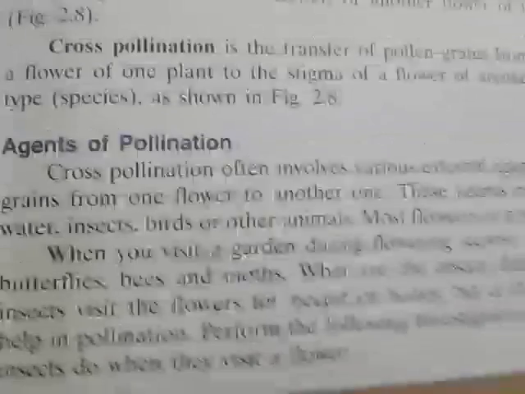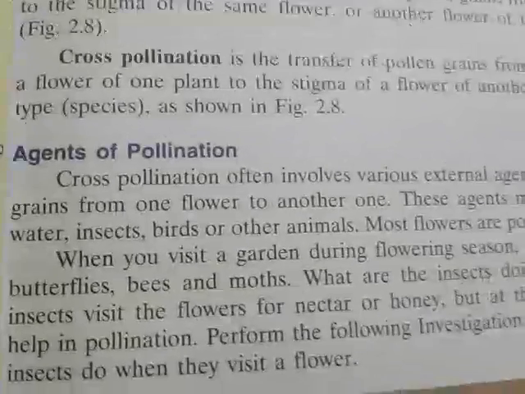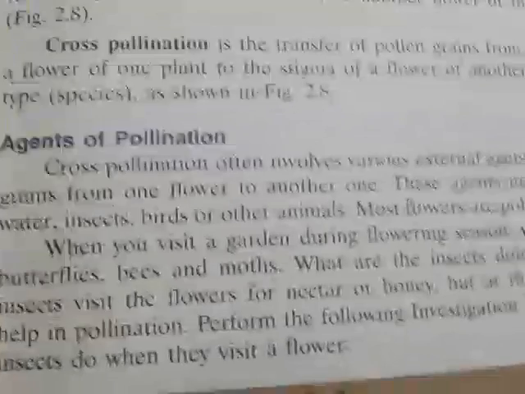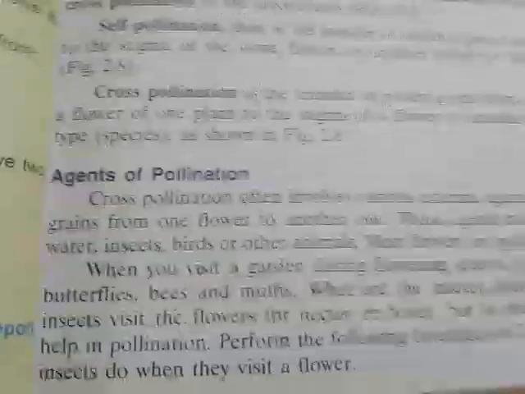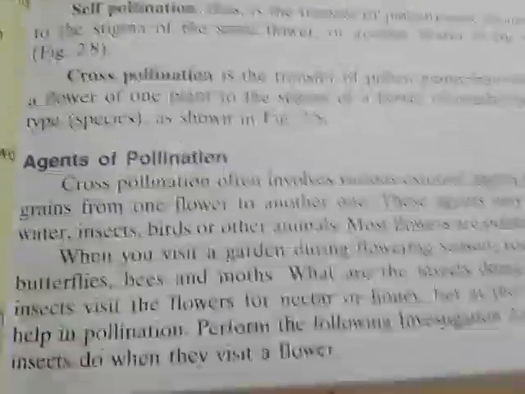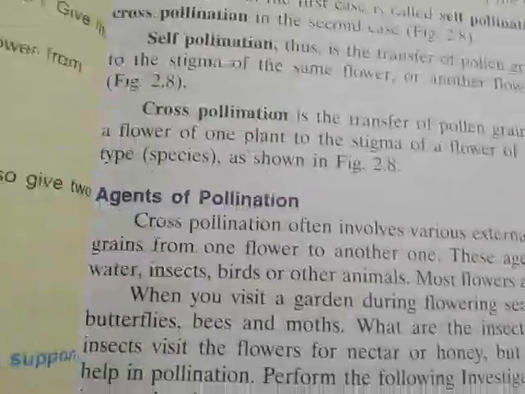When an insect visits a flower, the pollen gets deposited on the body of the insect. When these insects visit another flower, they deposit pollen grains, and after that the pollination occurs. Insect-pollinated flowers are brightly colored to attract the insects, and they produce scent, which also attracts the insects. These are the characteristics found in pollination by insects.